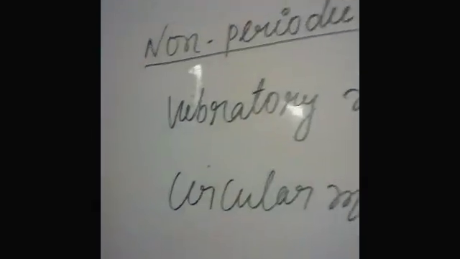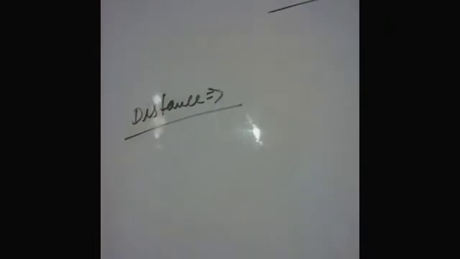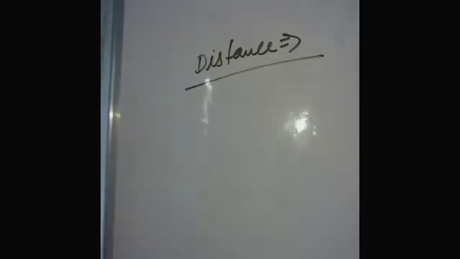The next topic is: what is distance, what is displacement, what is speed, what is velocity. Students, see carefully on the blackboard. What is distance? The length of the actual path covered by an object is known as distance.